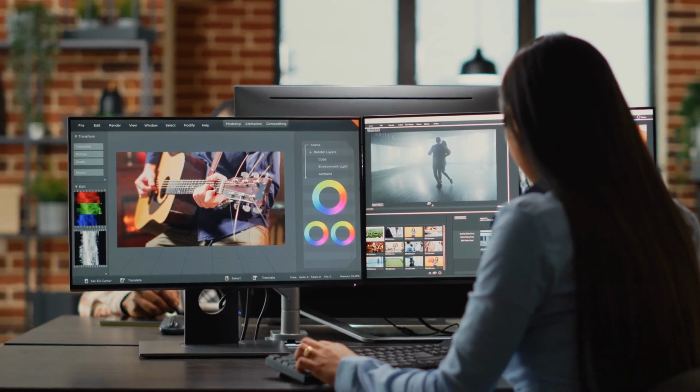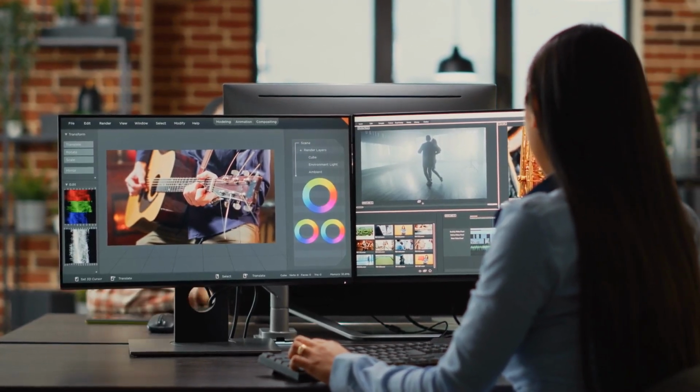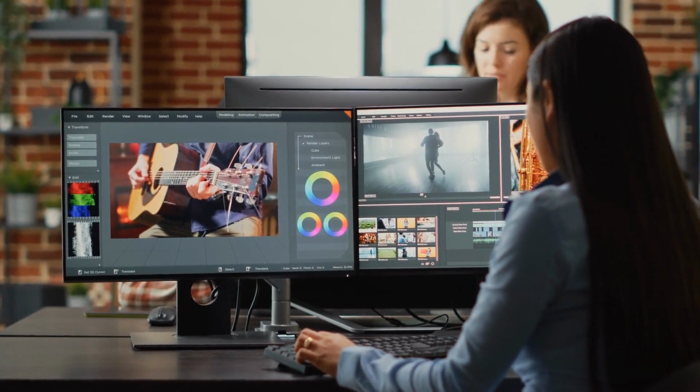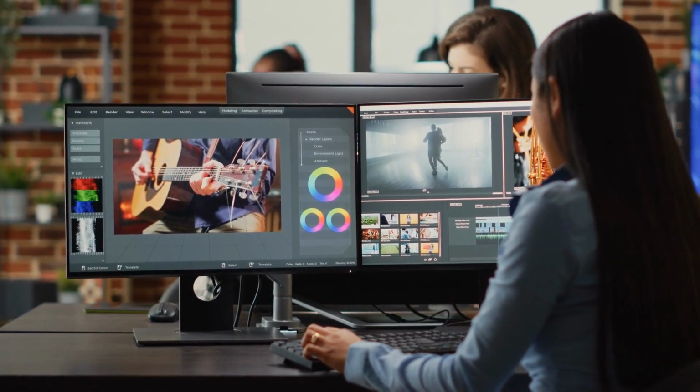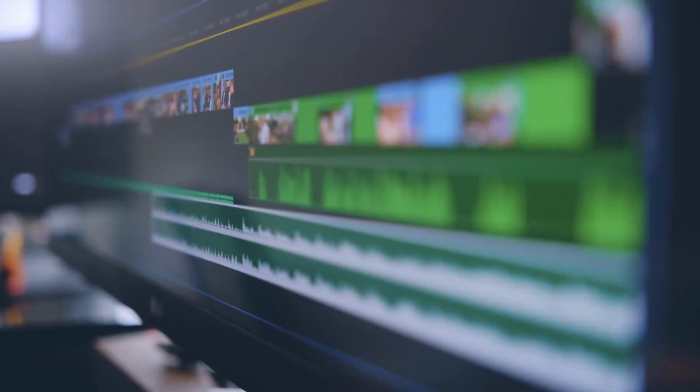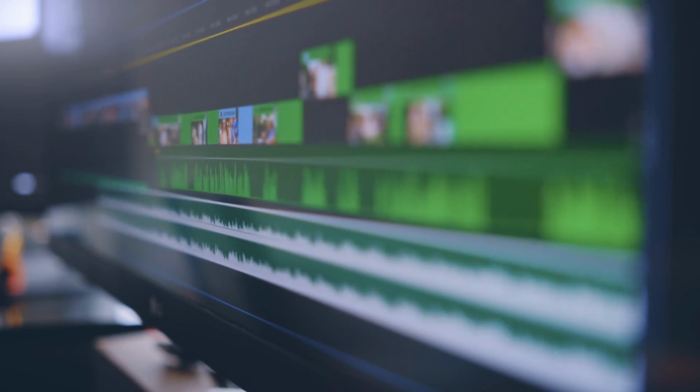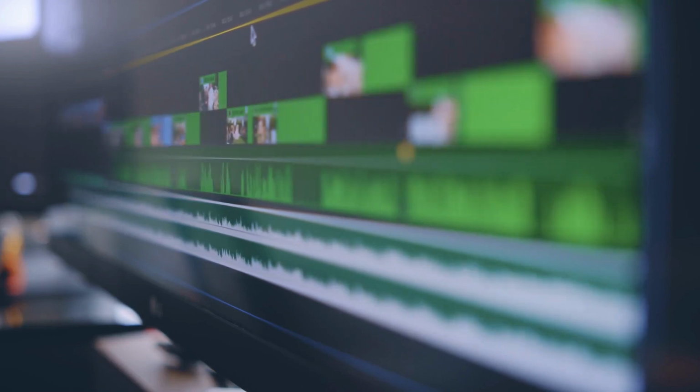You still have the flexibility to bring your clips into a professional editor like Premiere Pro if you need fine-grained color grading or custom transitions. To finish your clip, just add a quick beat of background music, a subtle watermark, and a clear call to action at the very end of your video.